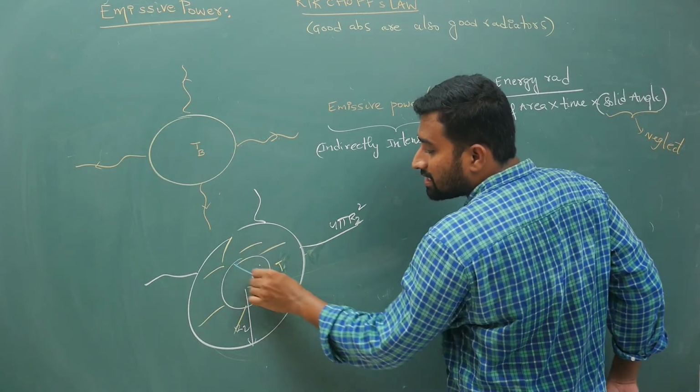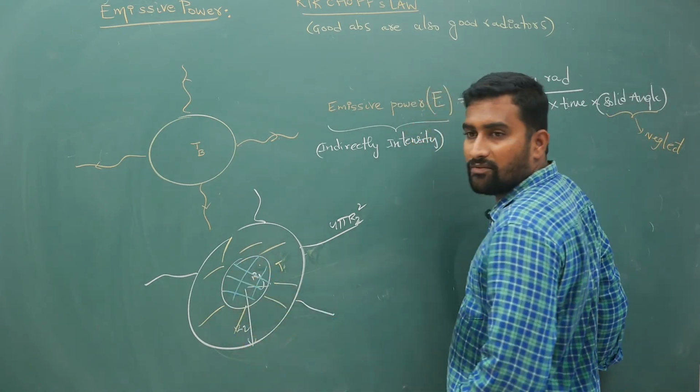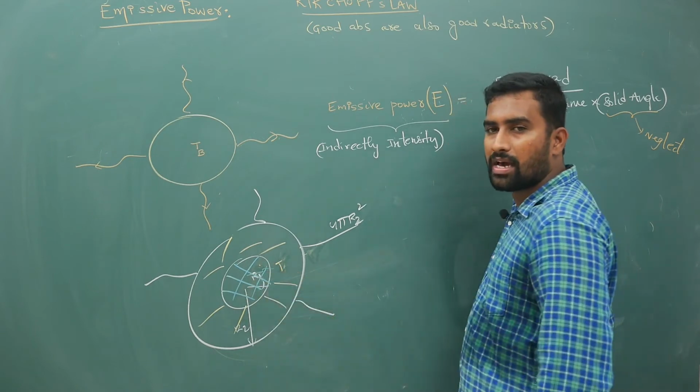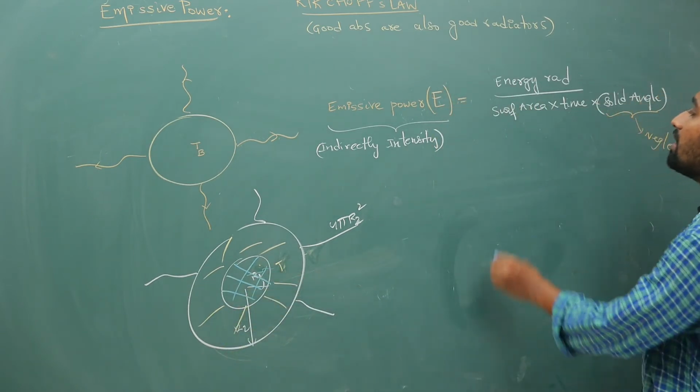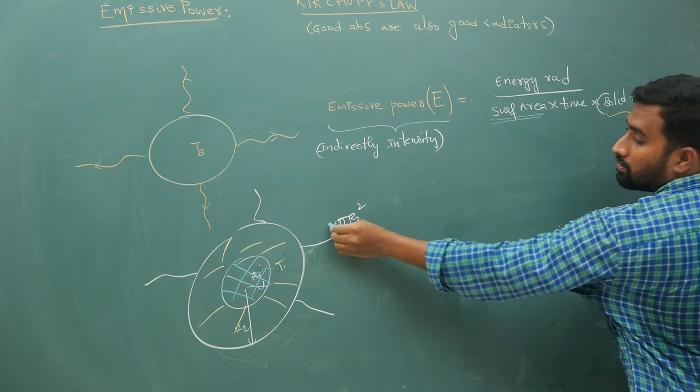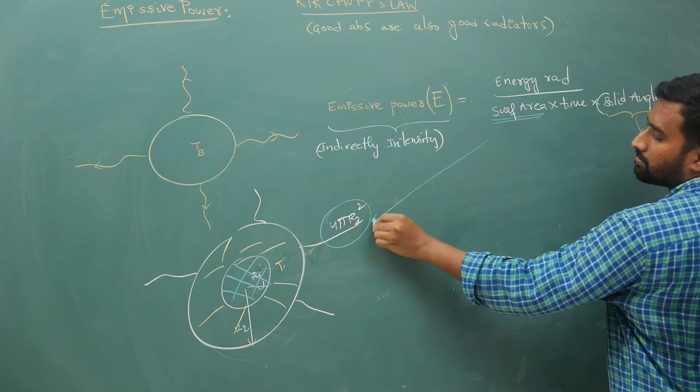You should not take 4 pi R1 square, because that energy will be given back to the body itself. Here you have to take 4 pi R2 square.